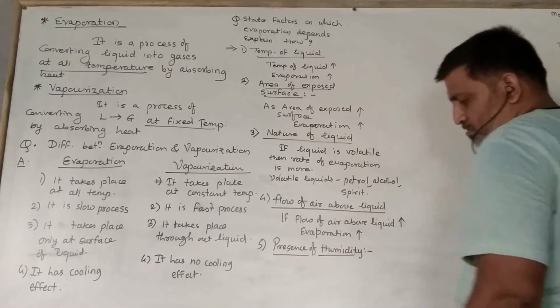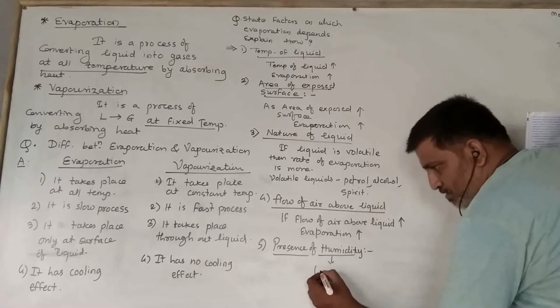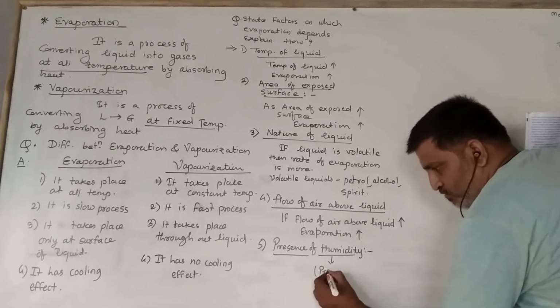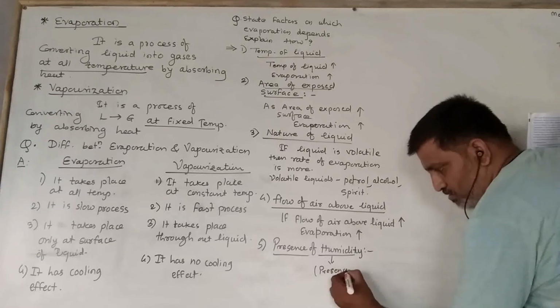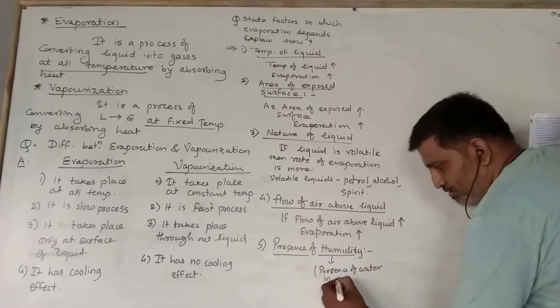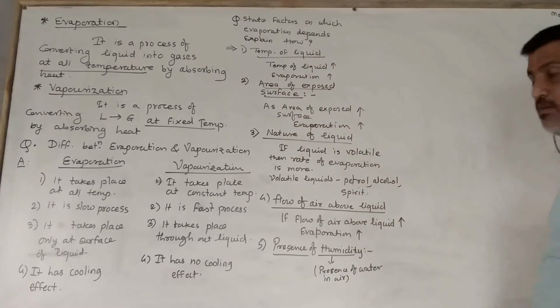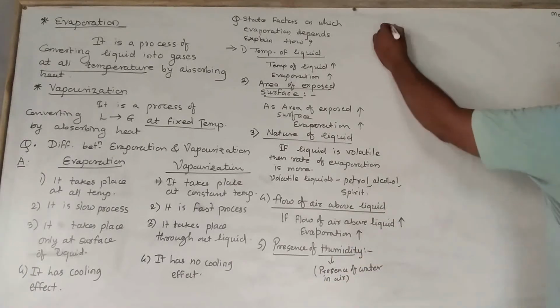Humidity means presence of water. पानी की मात्रा हवा में होना ये है presence of water in air. Okay.